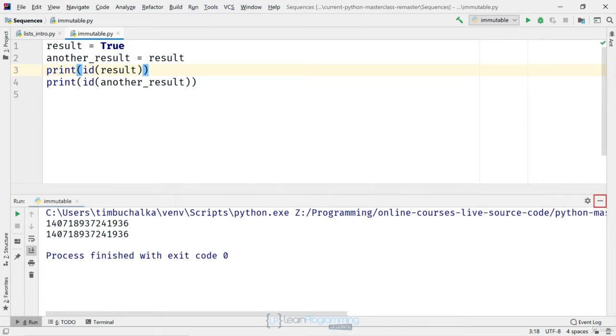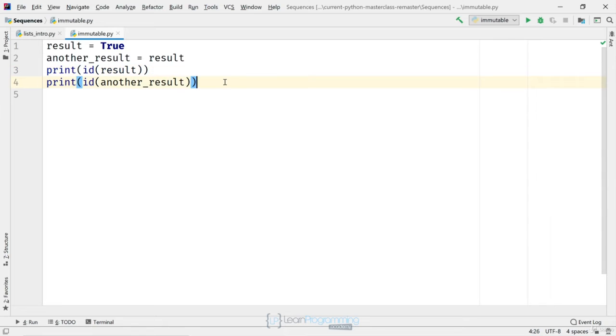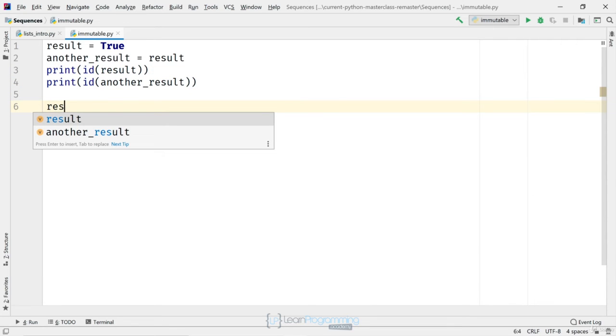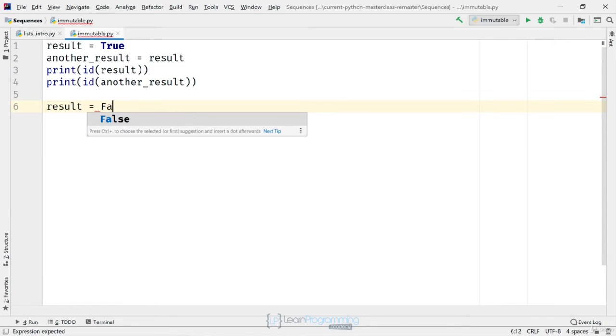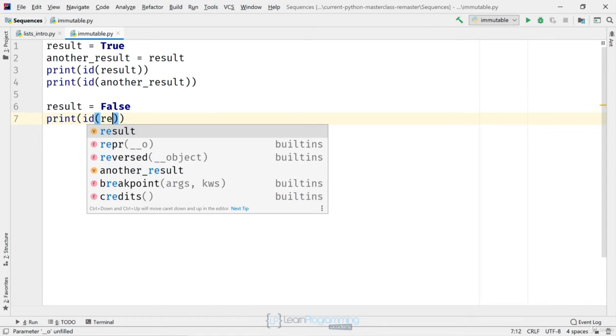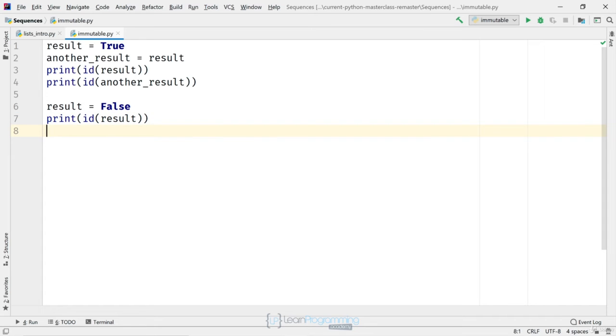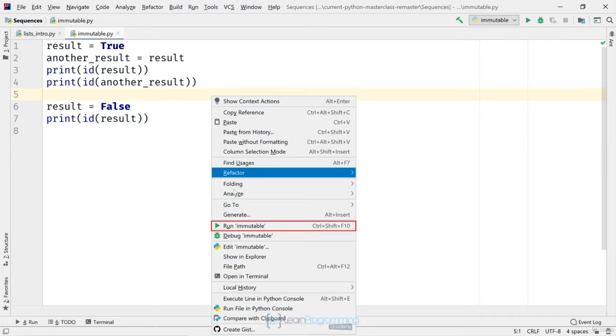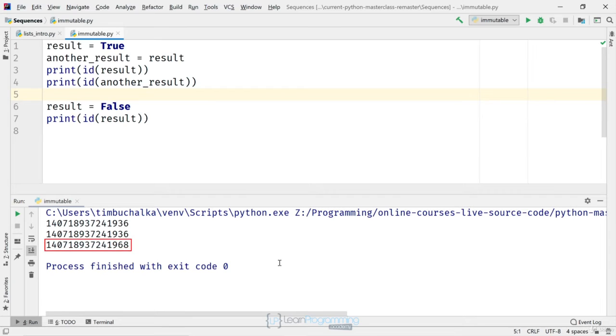So I'm going to add some new code down here. Line 6, result equals False with a capital F. Then we're going to print ID of result, and the two right parentheses to end the line. Let's run that code. And you can see here we've got a different ID for result with the code that we've just added. Because bools are immutable, we weren't able to change the value of True. What Python's done instead is rebound result to a new value, False.